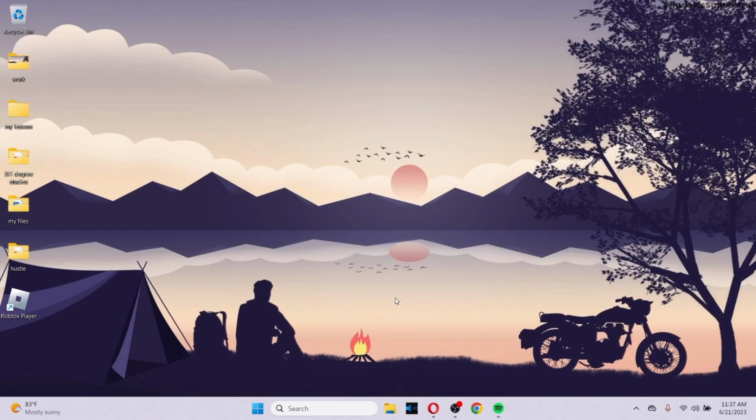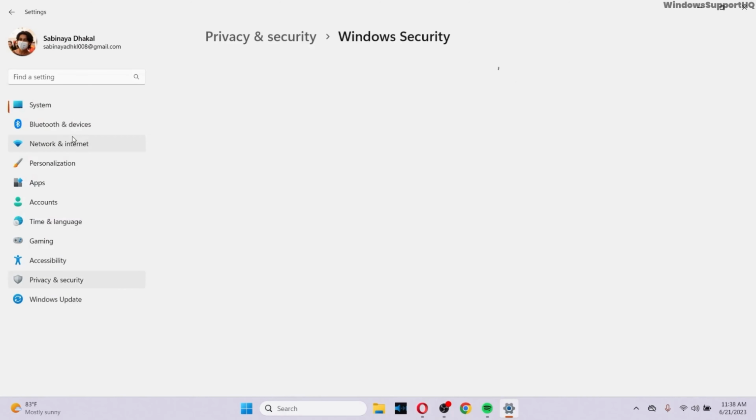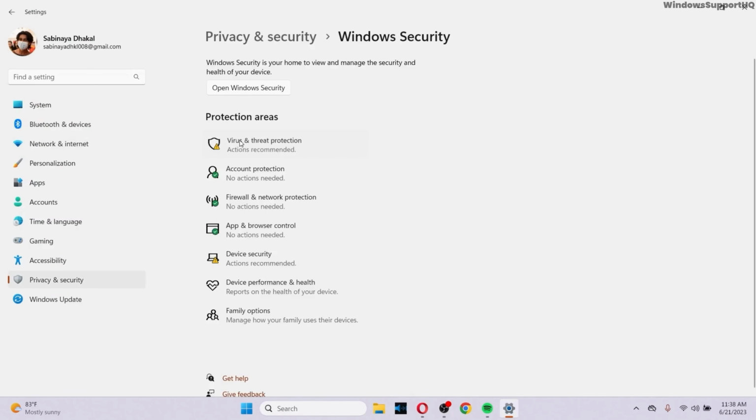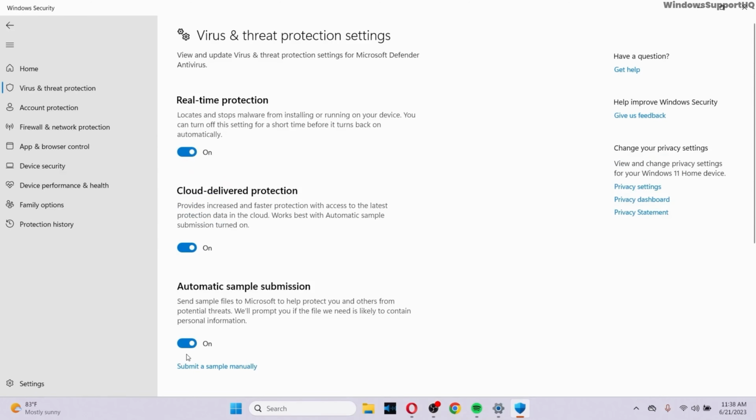So in order to disable it, simply go to Settings, and in the search bar of the settings, search for Windows Security. And after you go to Windows Security Settings, click on it, and then go to Virus and Threat Protection. And after you're led to this page, click on Manage Settings inside Virus and Threat Protection Settings, and make sure that you turn off all of these options right here. After you turn off all of these options, then your Windows Defender will be temporarily disabled, but after you restart your PC, then it will be turned on again.